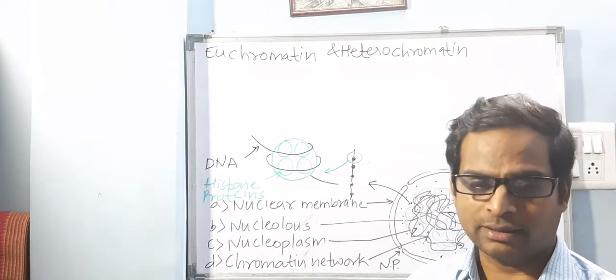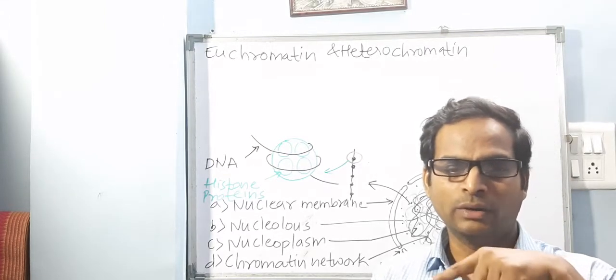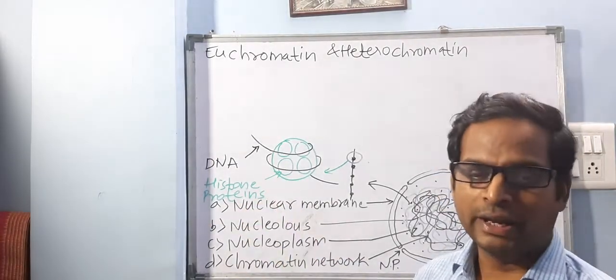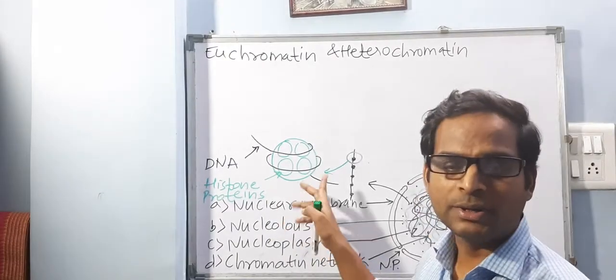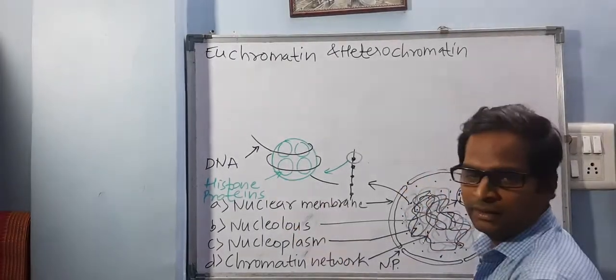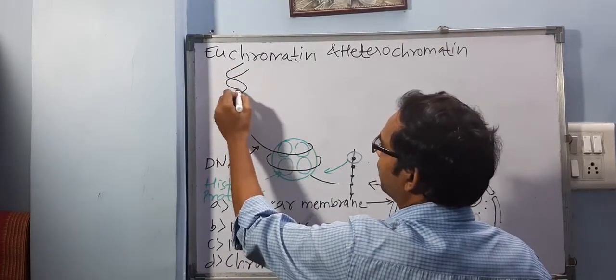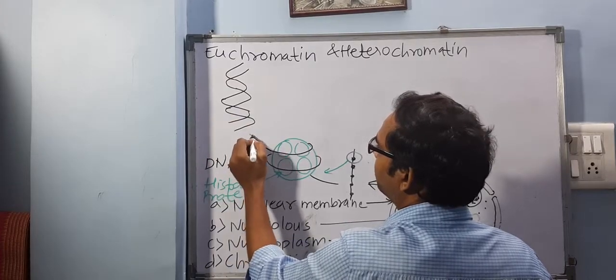So to adjust that long DNA in a microscopic cell, it is wrapped around these histone proteins. The length of DNA in a prokaryotic cell is short, so they do not have these histone proteins. This much is clear. Now this same DNA, you may be knowing this diagram, right? This is actually the same DNA, this one.